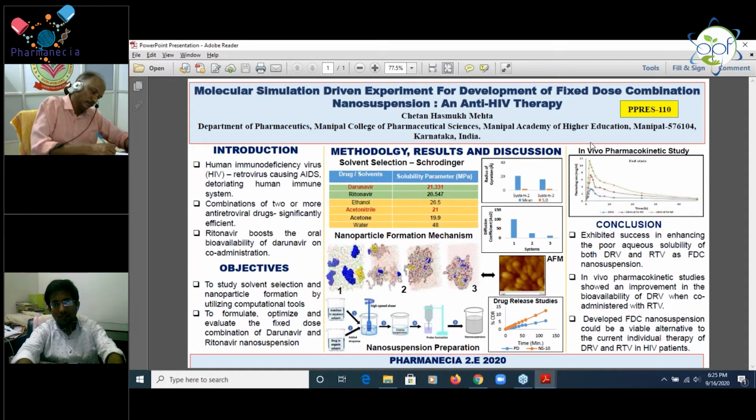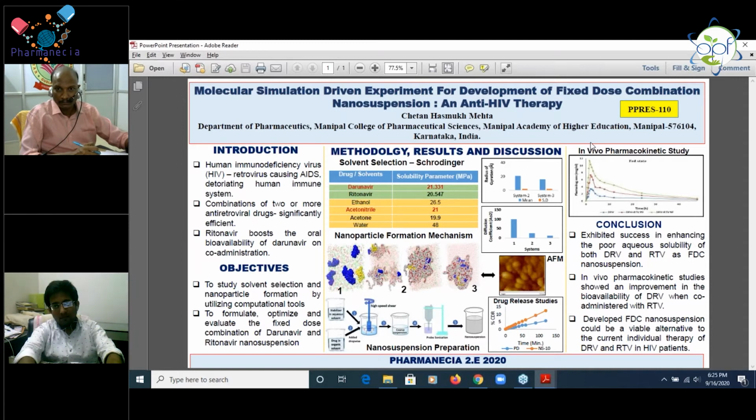Then coming to the objectives, on the basis of this reasoning, I have divided my work into two objectives. The first one is to study the solvent selection and nanoparticle formation by utilizing computational tools. And the second one is to formulate, optimize, and evaluate the fixed dose combination of darunavir and ritonavir nanosuspension experimentally.